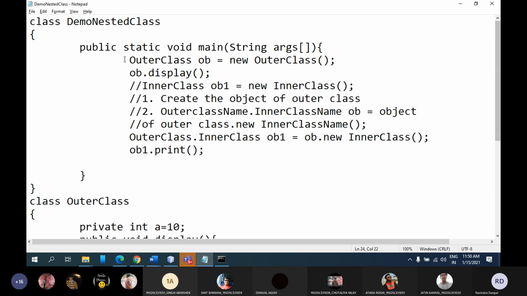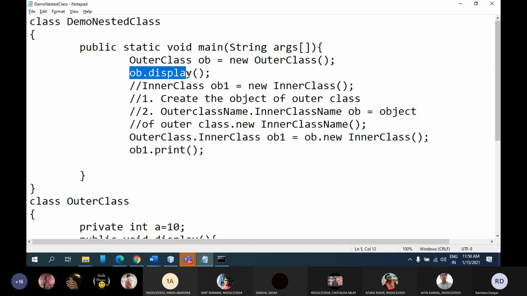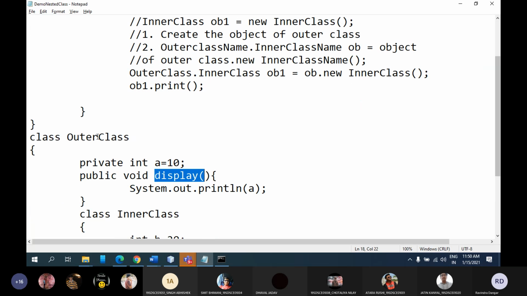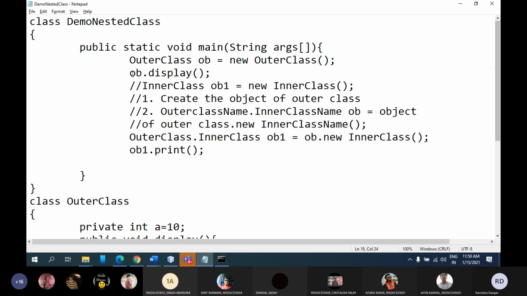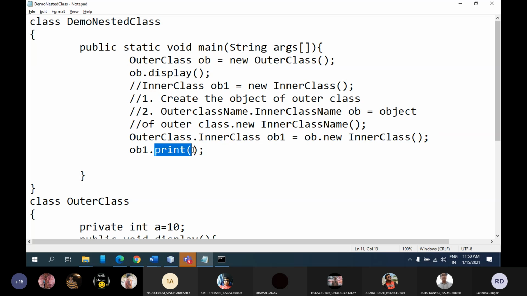Why? Because first I'm creating an object of outer class, then using that object I'm accessing display. So it will go to display method of outer class where I'm trying to print the value of variable a. So I'm getting 10. Then after displaying this value, it will go and it will create an object of inner class. Using that object I'm trying to access print method.